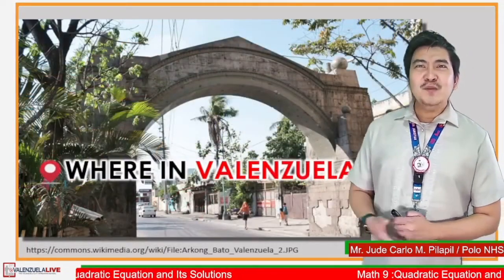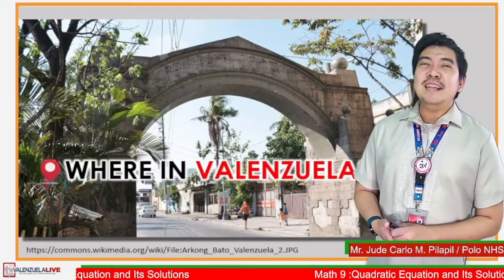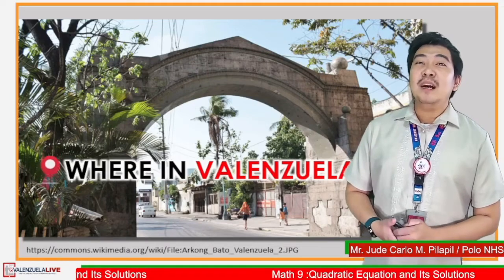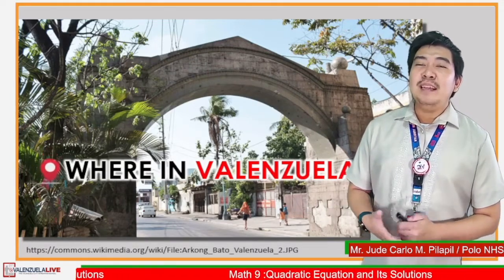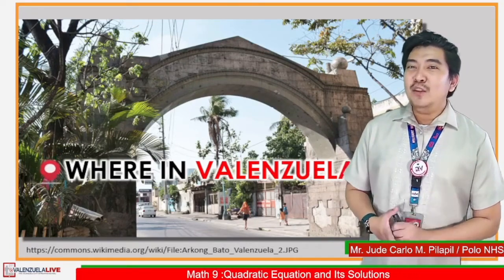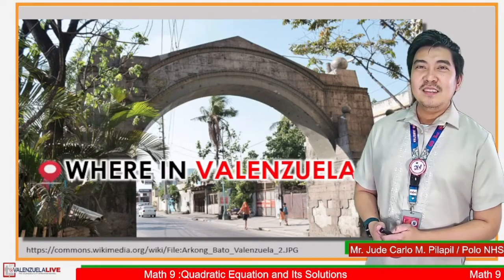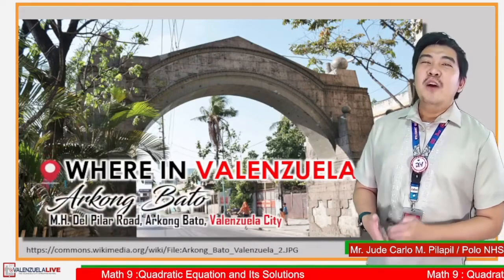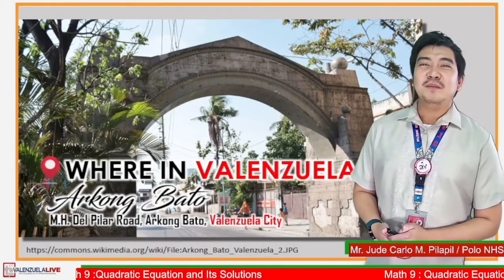Is this place familiar to you? It was built by the Americans in 1910 and served as the boundary between Rizal and Bulacan Province. Before the existence of the MacArthur Highway and NLEX, Valenzuela was already considered the Gateway of the North. Where is this place? Very good. This is the Arcong Bato or stone arc found along MH del Pilar, Arcong Bato, Valenzuela City.